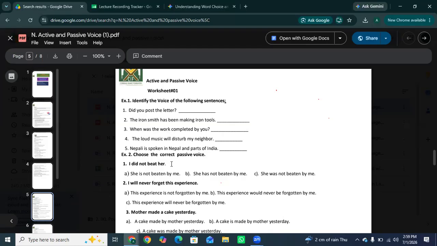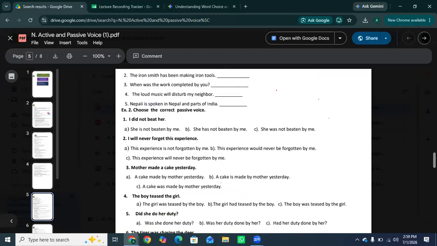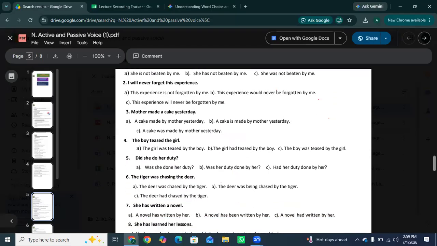It is spoken by people. So the doer is hidden here because it's obvious, and it uses the passive structure with the third form, spoken. Nepali is spoken in Nepal and parts of India. So choose the correct passive voice.